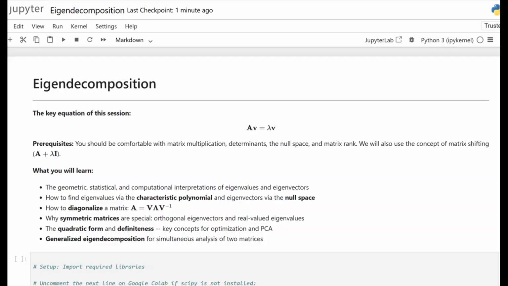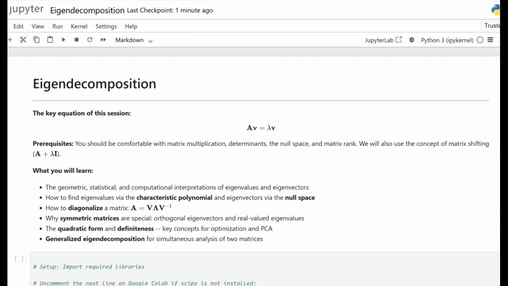Dear friends, today we are going to discuss eigen decomposition, which is one of the most powerful and beautiful ideas in all of linear algebra. It takes a square matrix and reveals its fundamental structure, that is, a set of special directions, which we call eigenvectors, and an associated scaling factor, that is the eigenvalue. Together they tell us everything about what the matrix does.